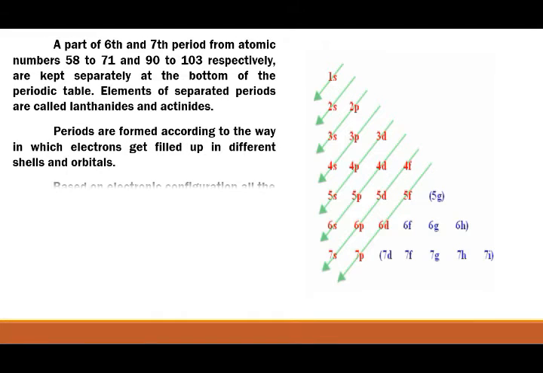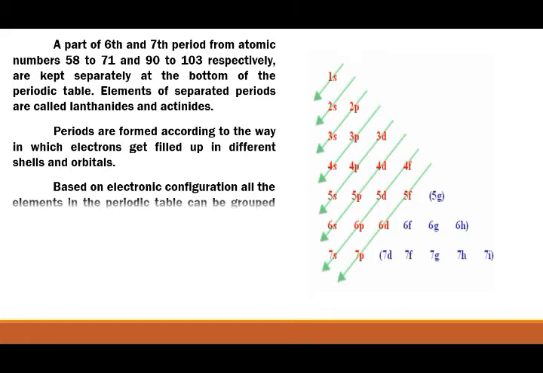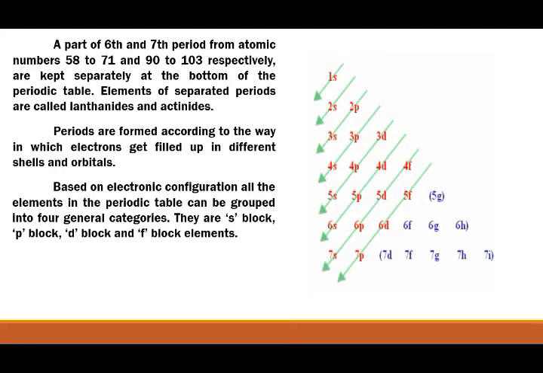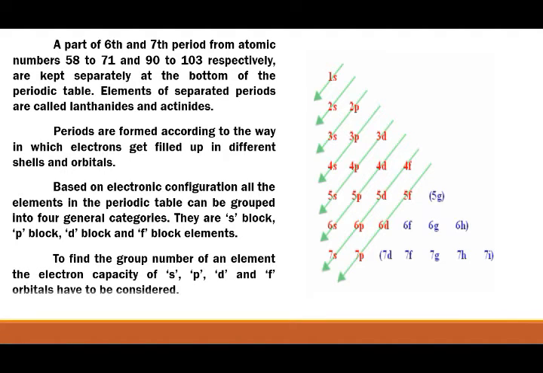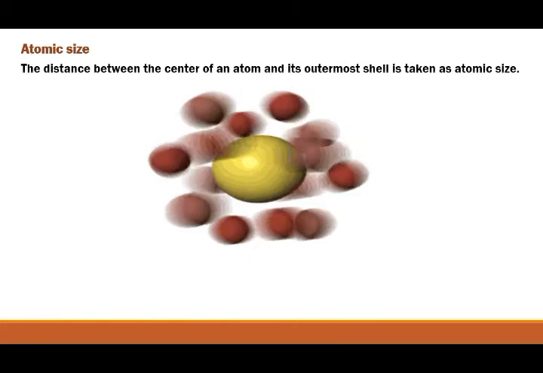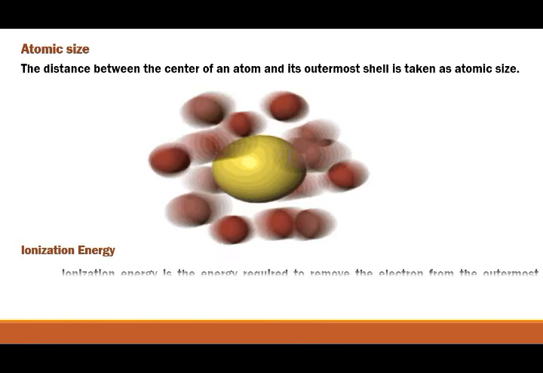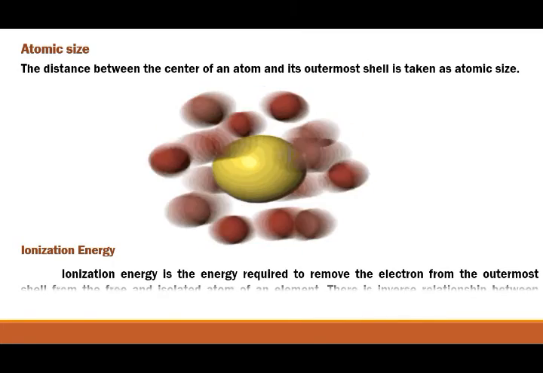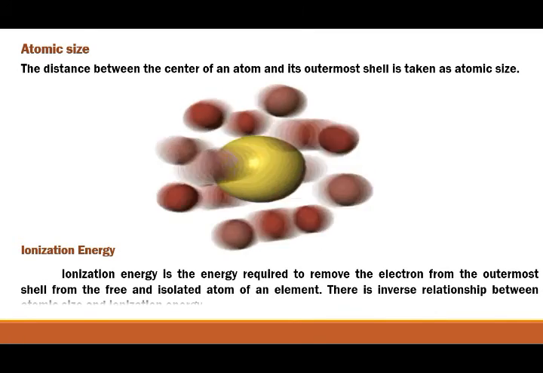Based on electronic configuration, all the elements in the periodic table can be grouped into 4 general categories. They are S block, P block, D block and F block elements. To find the group number of an element, the electron capacity of S, P, D and F orbitals has to be considered. Atomic size: the distance between the center of an atom and its outermost shell is taken as atomic size. Ionization energy: ionization energy is the energy required to remove the electron from the outermost shell from the free and isolated atom of an element.